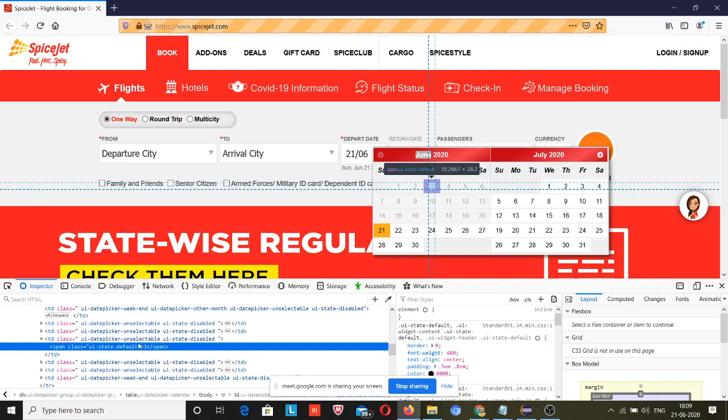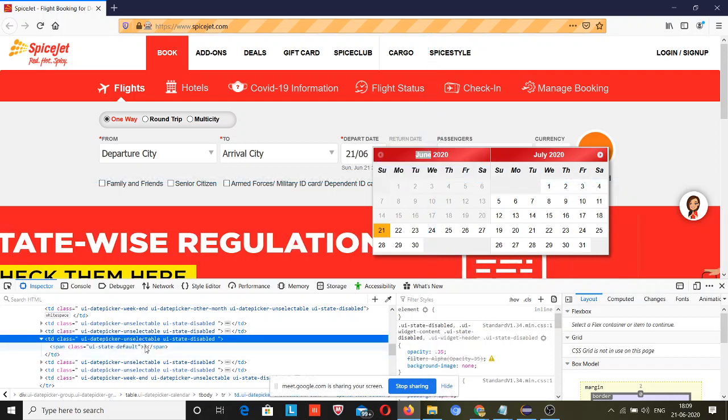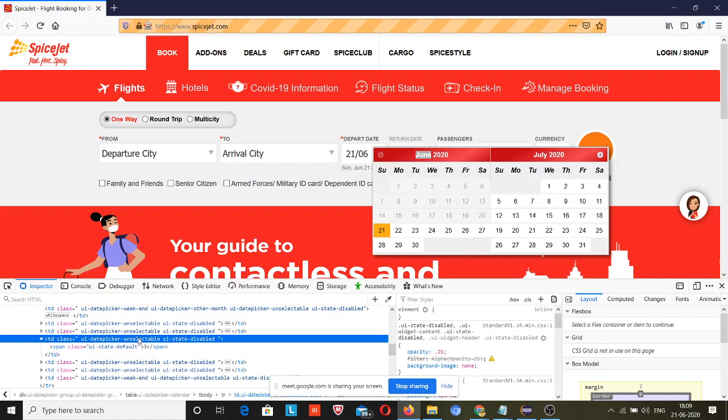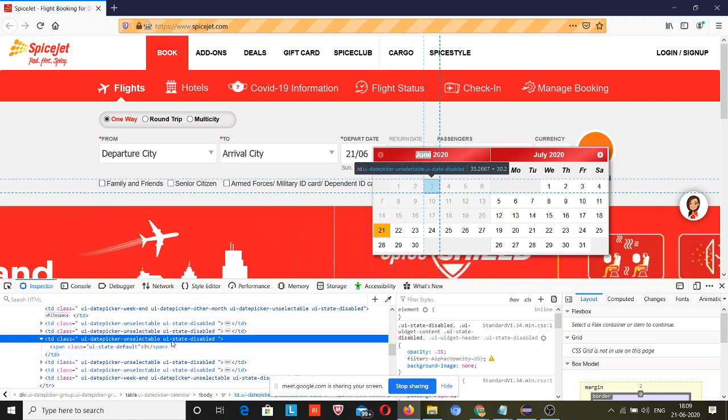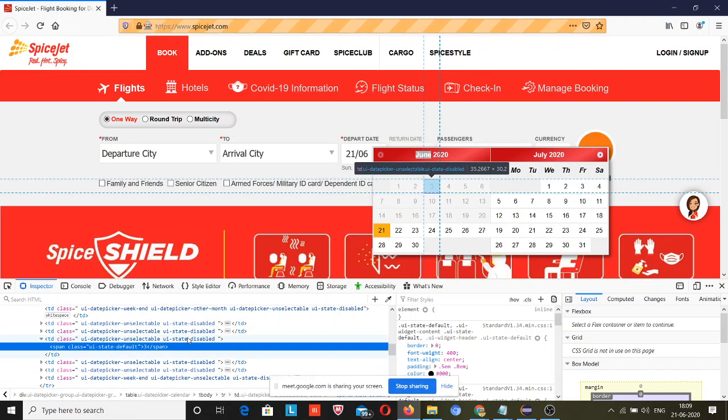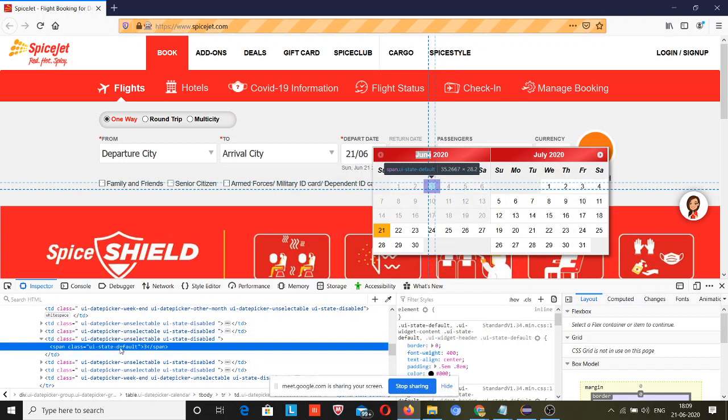Okay, so UI state default. This is present under a child pattern. So TD is disabled, so this will return for all of these, because this is different. Don't think too much, because it is only for this span tag that has the value present under this class name.